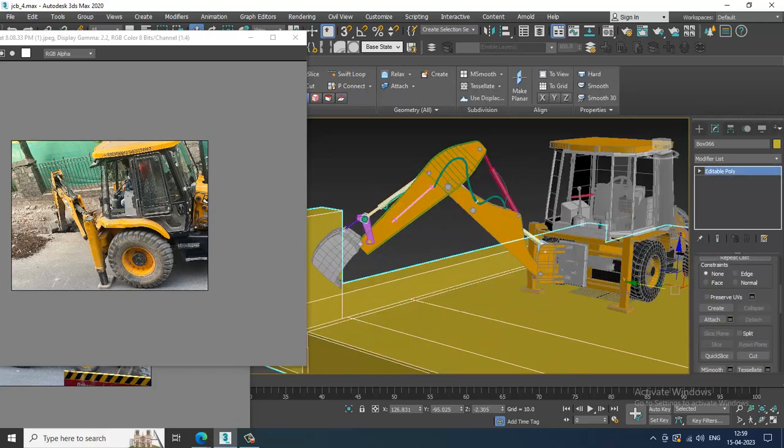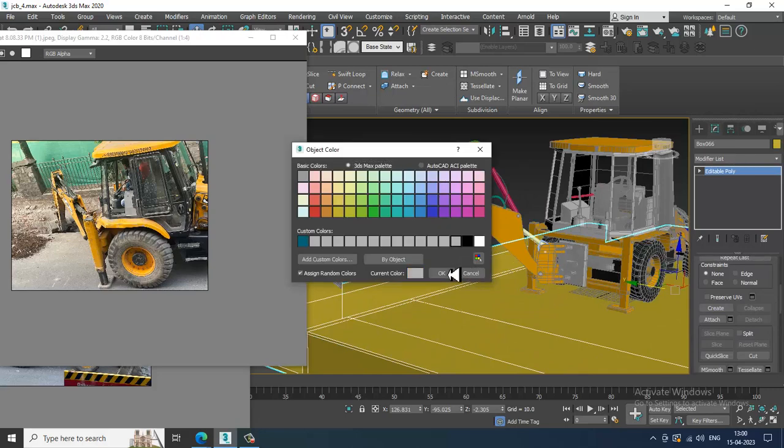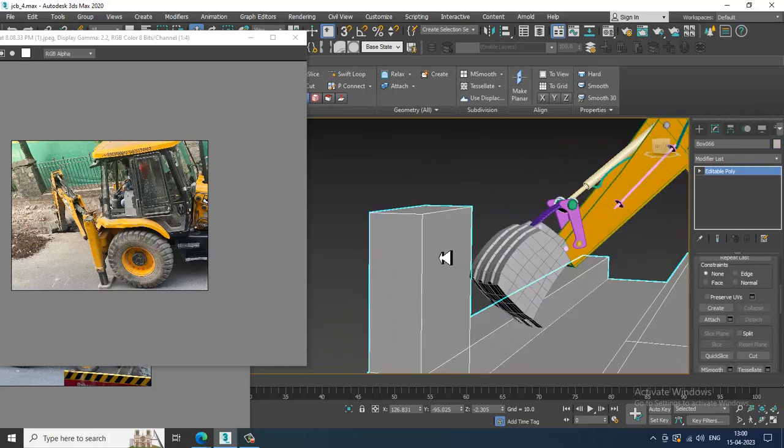Select this part. Again use a swift loop over here.